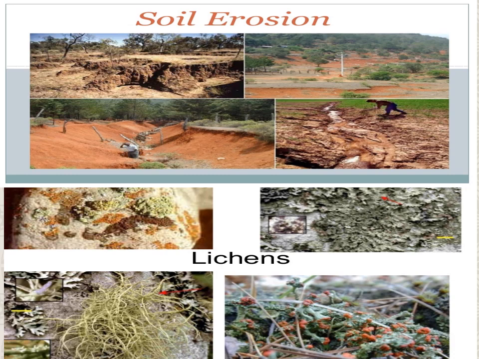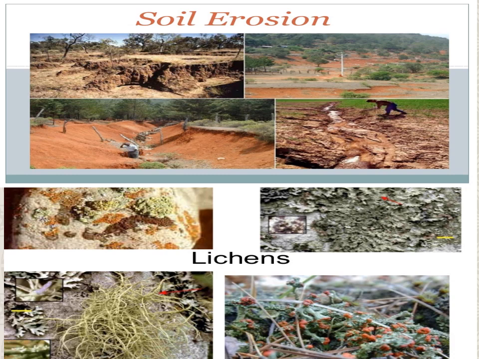Building embankments on river banks, terrace farming, and planting cover crops help prevent erosion. These practices help to conserve soil. Afforestation conserves soil and prevents soil erosion. Planting more trees means soil will not go from one place to another place.